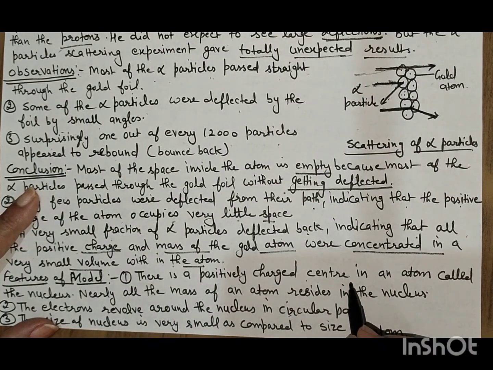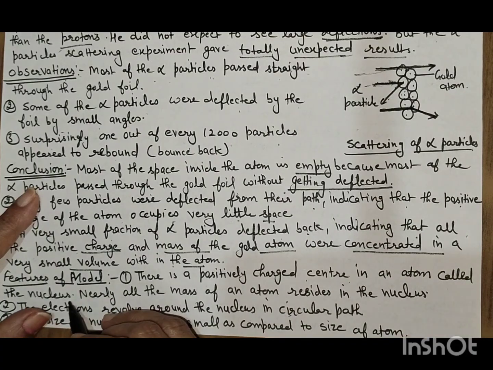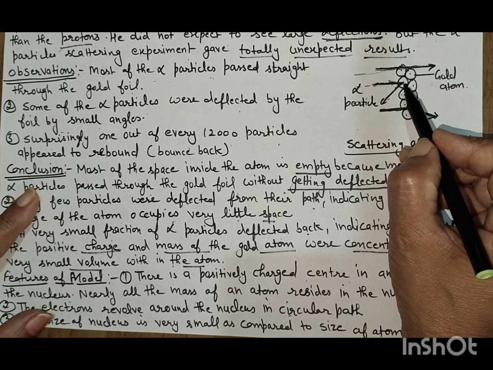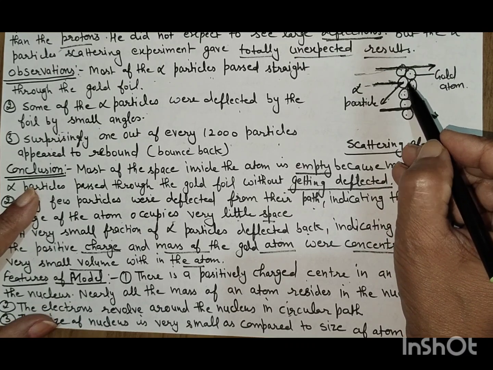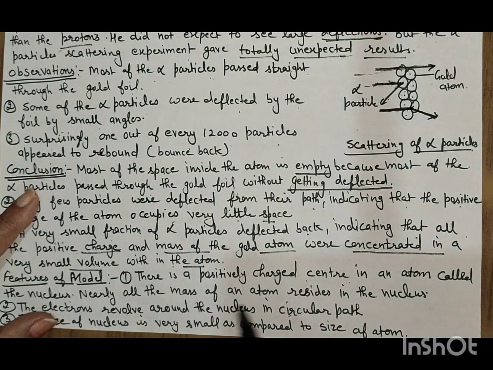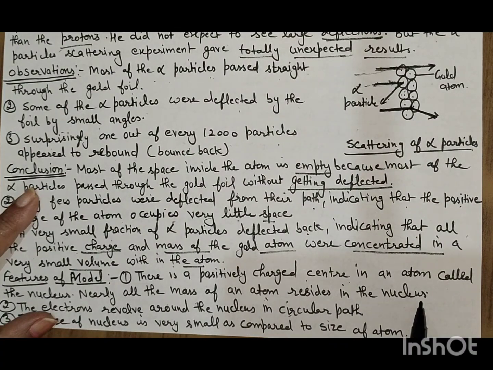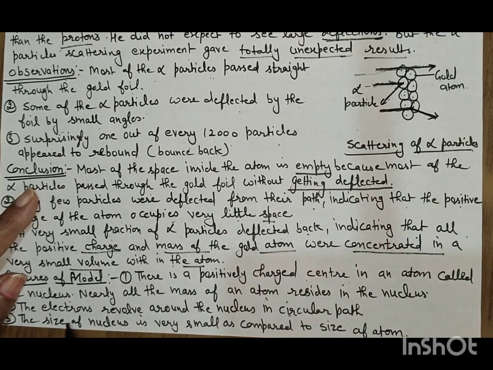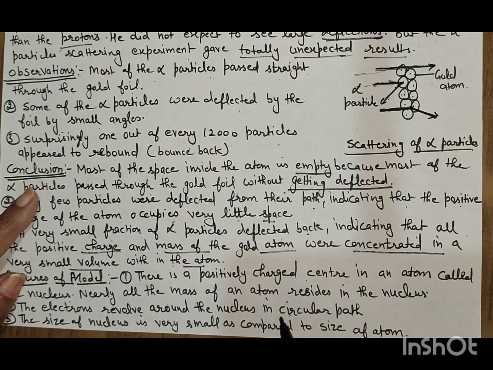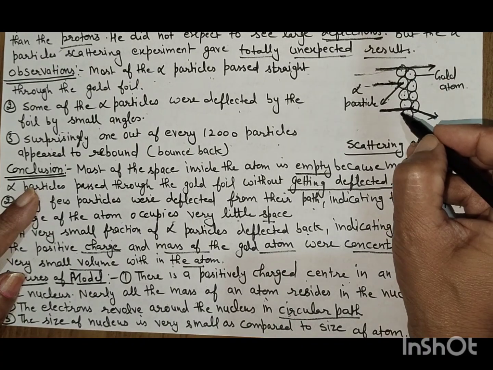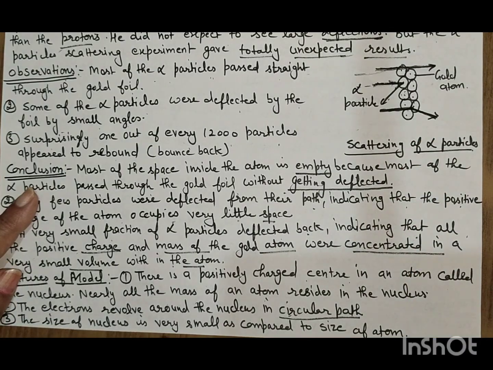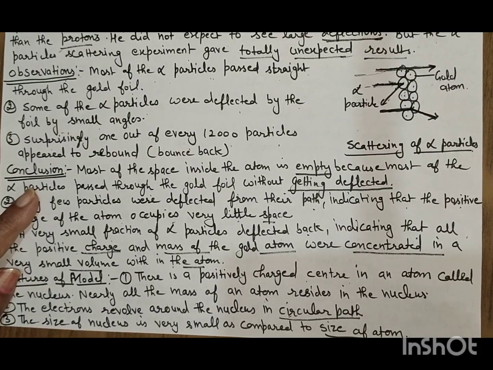There is a positively charged center in an atom called the nucleus. In the center, there is a positively charged particle present, and this is called the nucleus. Nearly all the mass of an atom resides in this nucleus. The electrons revolve around the nucleus in a circular path. The size of the nucleus is very small as compared to the size of the atom.